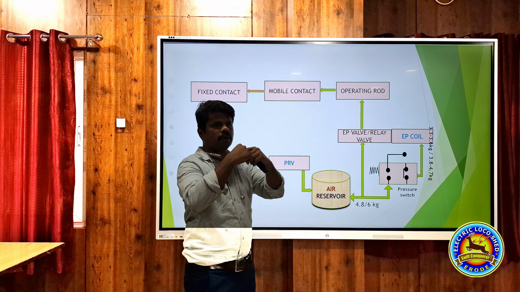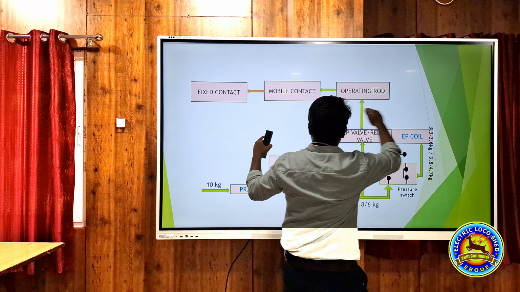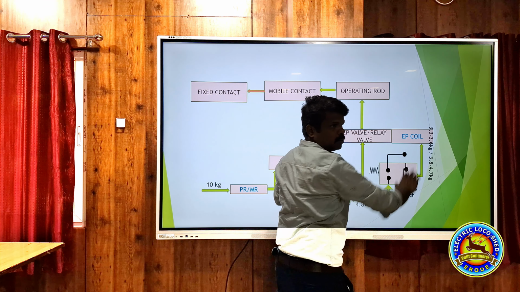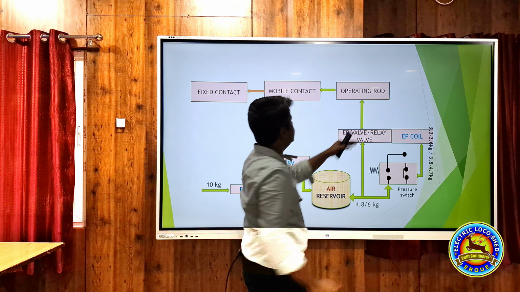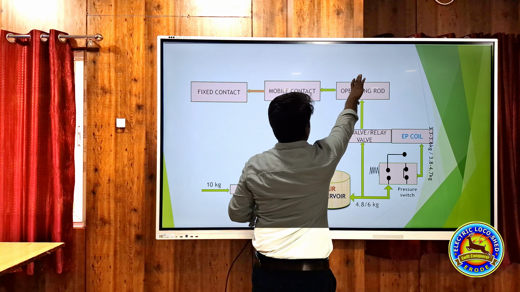Here it is 25 kV available. Whenever this is getting contact, mobile contact will get from this, outgoing will be taken. Up to this one only pneumatic pressure is available. These are all LT part, low tension part only. 110 volt supply only available. This is intermediate part. This is high tension part.